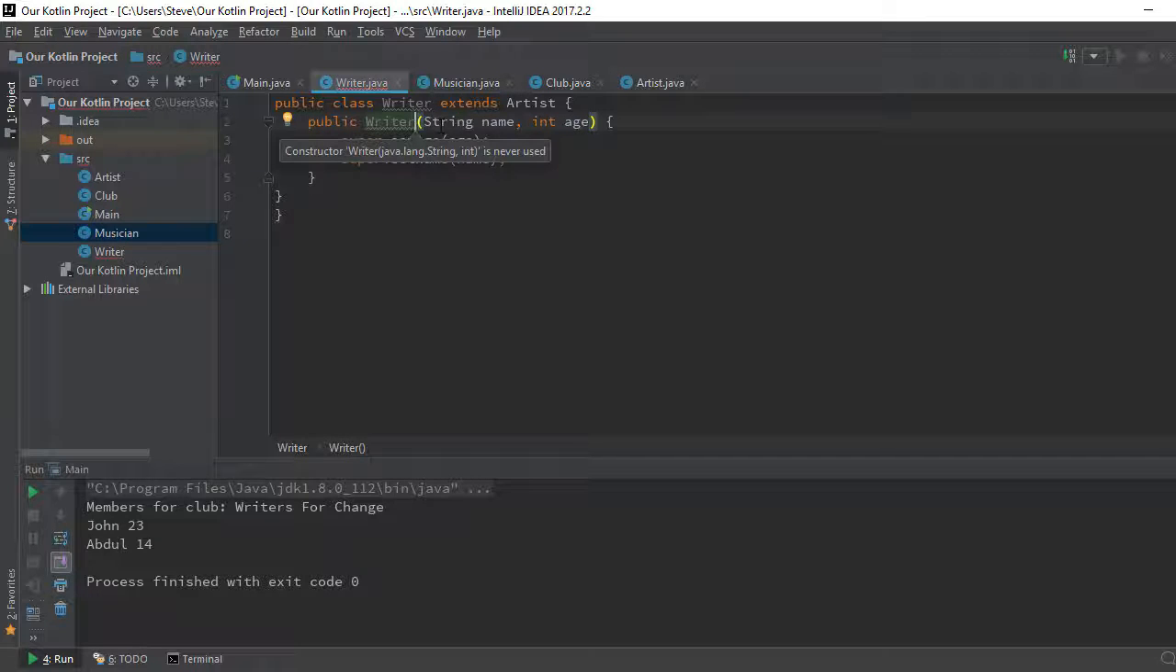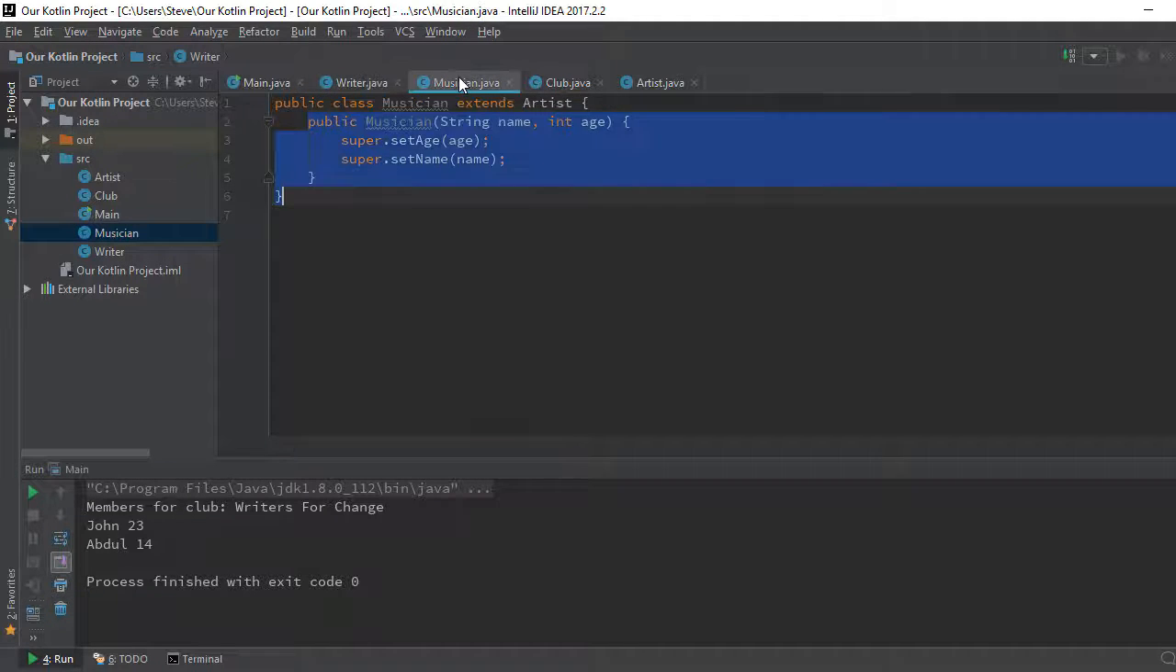Still throwing us an error. And what's the error? I don't seem to see any error here. Okay, we have an extra semicolon here. I think we're good now. We have our musician class, and we have our writer class.